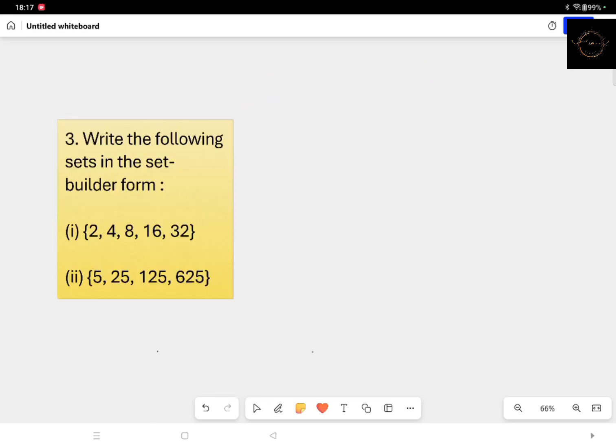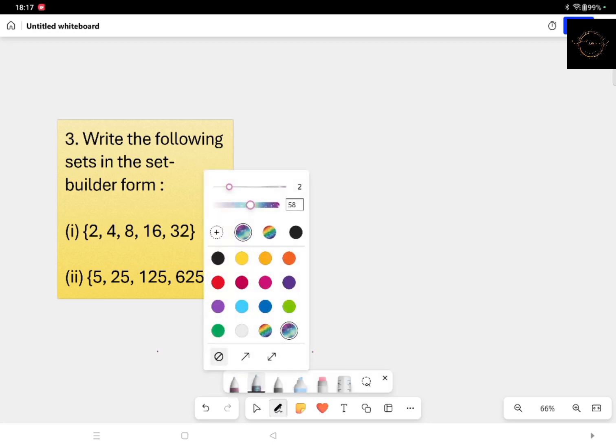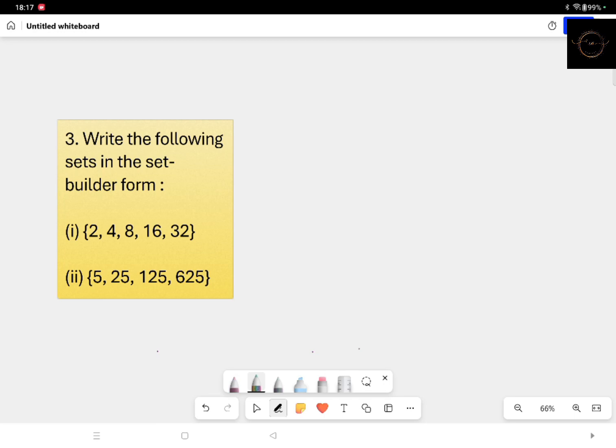Now coming to the third question, you have to write the following in set builder form. The first example is given: 2, 4, 8, 16, 32. We have learnt the definition and examples of set builder form previously, where I mentioned that first and foremost you have to find out the common connection between all the elements. So let's do the first one.